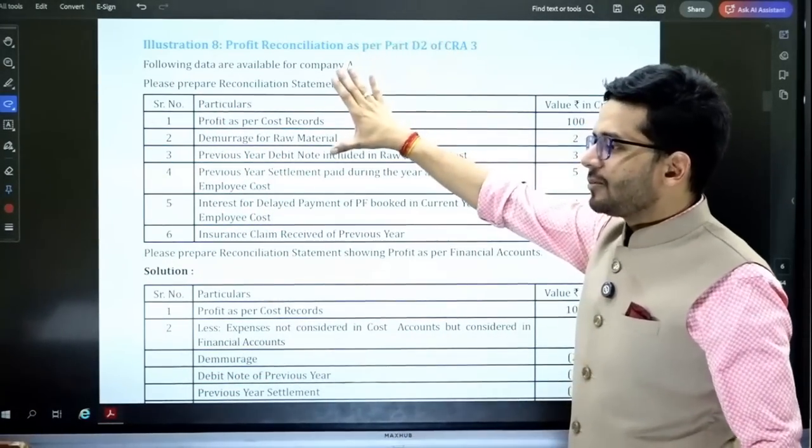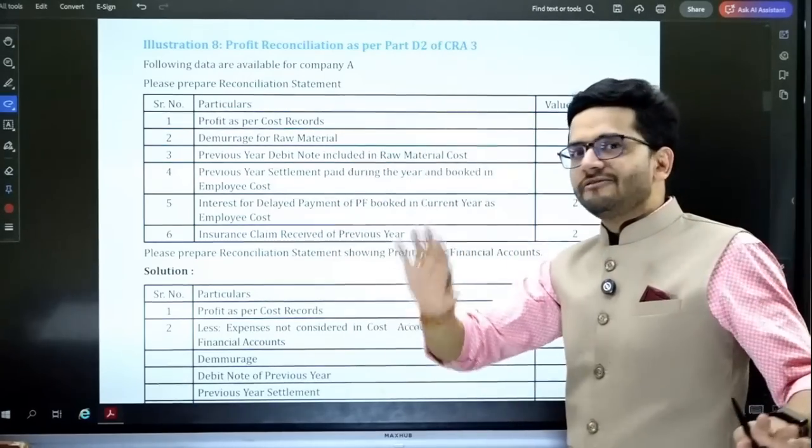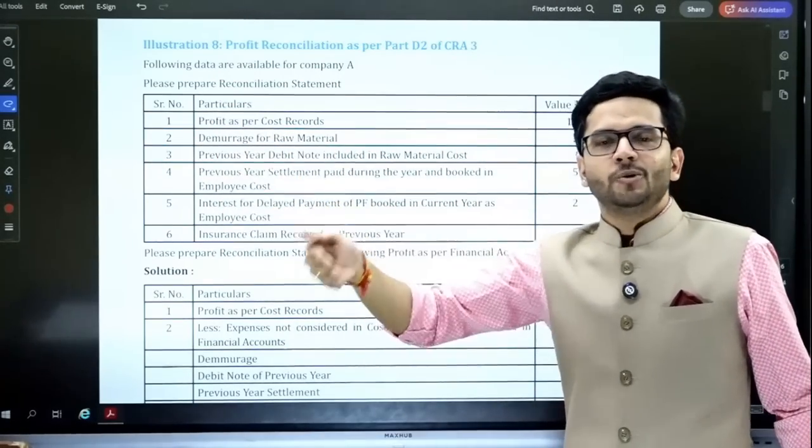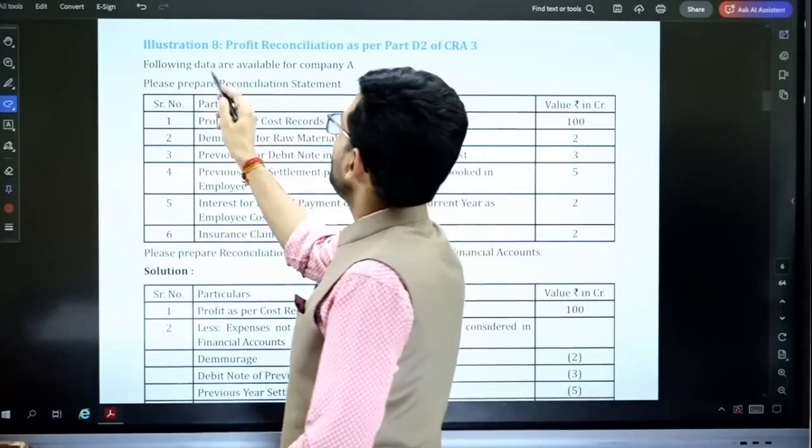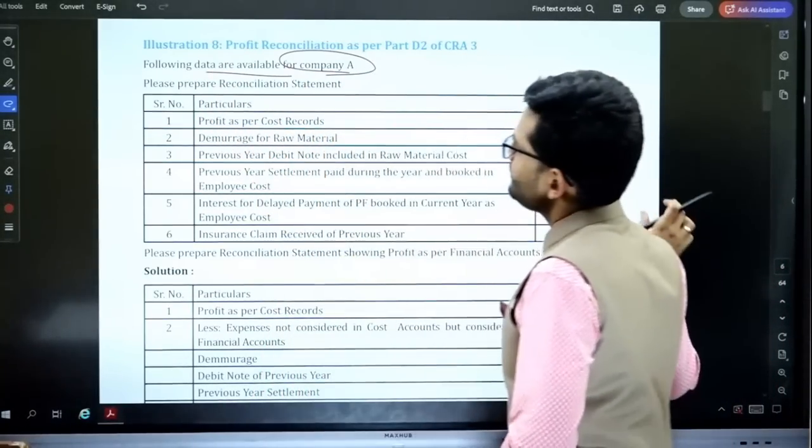Please take note of this particular question. It's really different. The adjustments are different from the usual adjustments which we have been doing in our book or in the past examination questions. Alright, so it says that the following data are available for a company A.